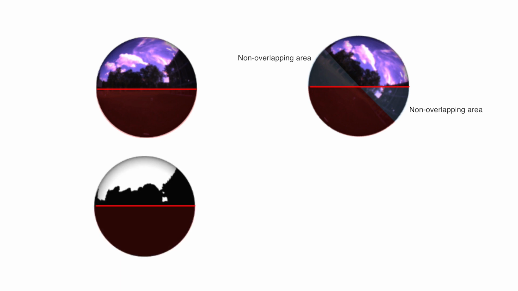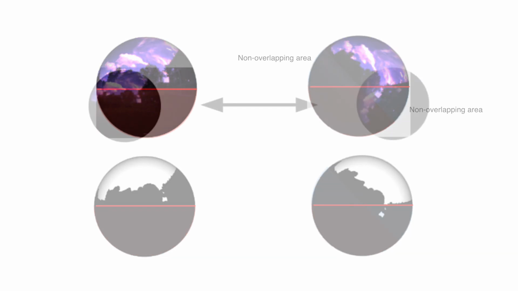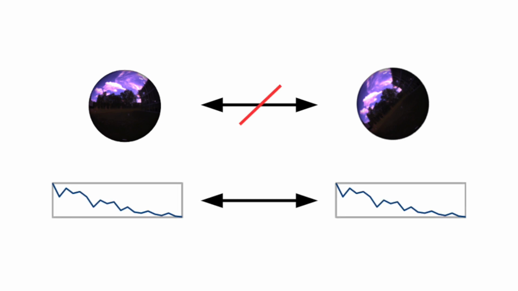The amplitude spectrum is invariant to rotation about all three axes. As only the upper hemisphere is captured, when tilt occurs, the non-overlapping area has to be inferred. In our sky-segmented images, this area can often be filled in black, and only the phase of the function is affected. Because of this, we are able to match two images despite tilt and rotation by comparing the amplitude spectrum rather than the actual image.